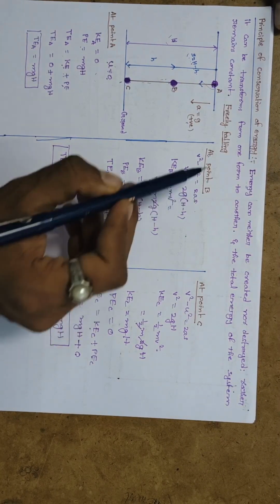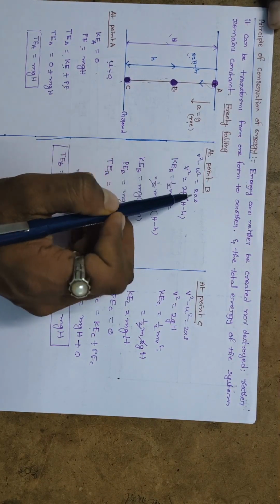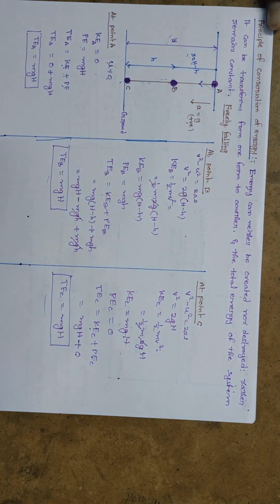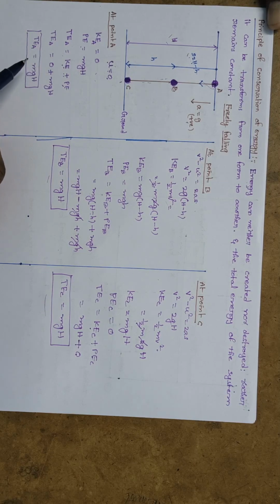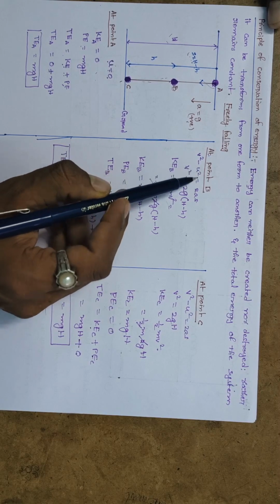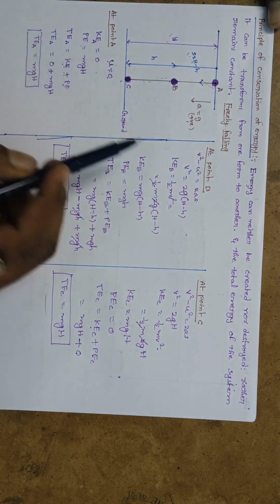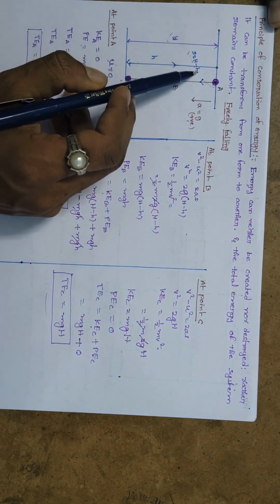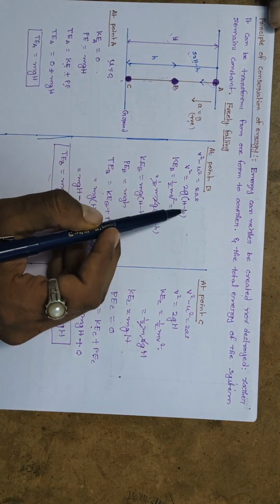At point B, I am going to use the third equation of motion, that is v square minus u square equals 2as. We already know the initial velocity at point A is 0, so u square value is 0. So v square equals 2g into s, which is nothing but capital H minus small h. So I substituted here.